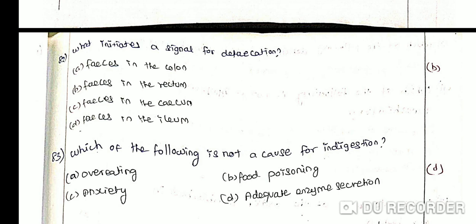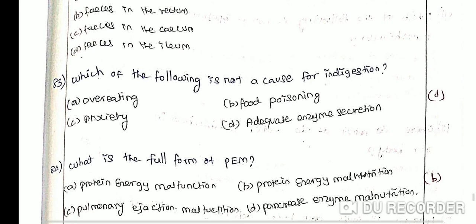Which of the following is not a cause for indigestion? Option A overeating, option B food poisoning, option C anxiety, option D adequate enzyme secretion. In indigestion, the food is not properly digested, which leads to a feeling of fullness. The causes of indigestion are inadequate enzyme secretion, anxiety, food poisoning, overeating, and spicy food.